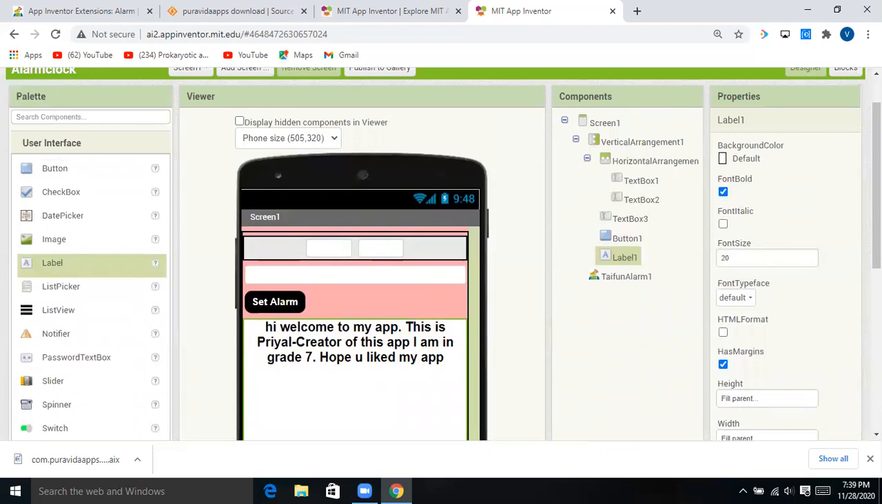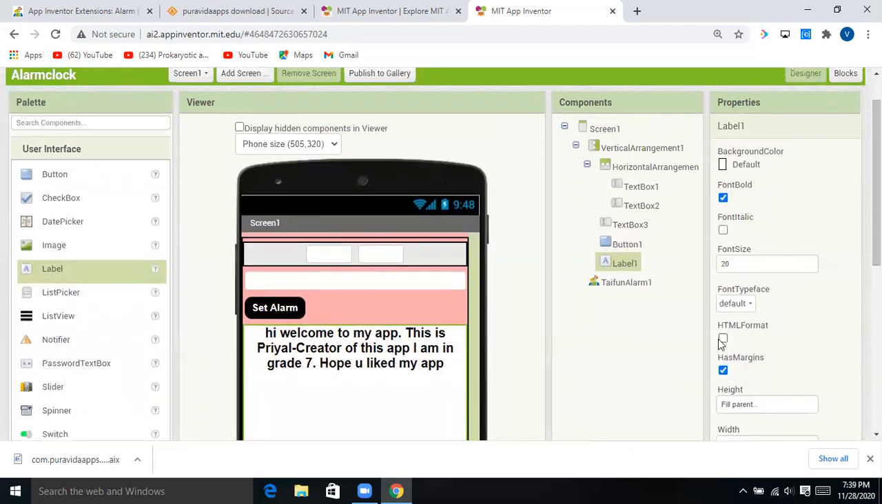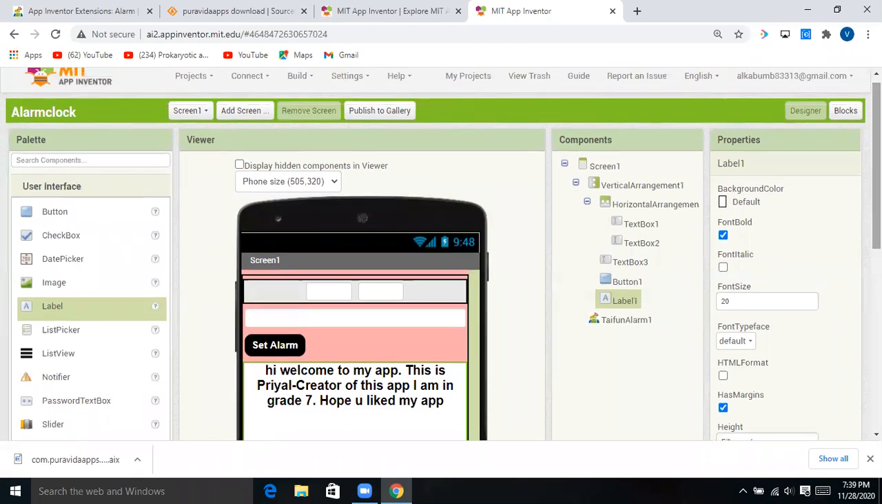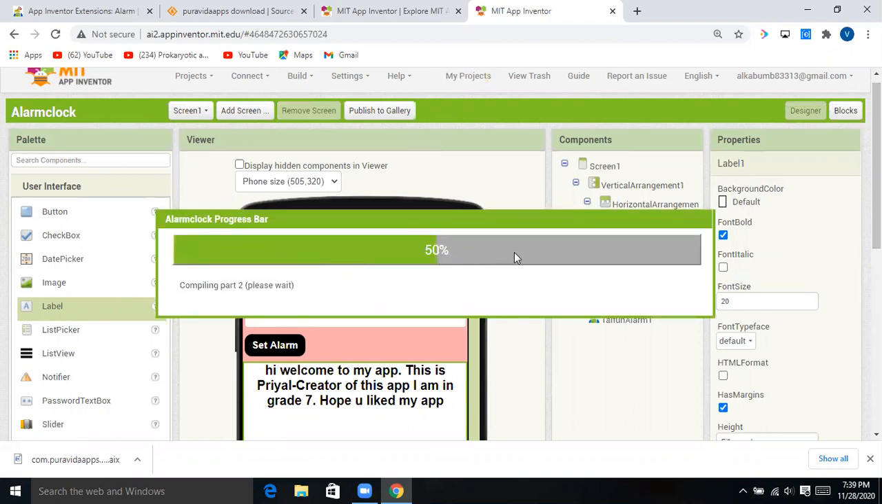So now let me show you its live test. And guys, one more thing I have to tell you, that if you want to see your app on your own mobile, then what you can do is click on this build, and click on app, provide QR code for APK. Click here, and then you can see the progress bar has started. Just wait for a minute or two, and then it will be successfully completed.